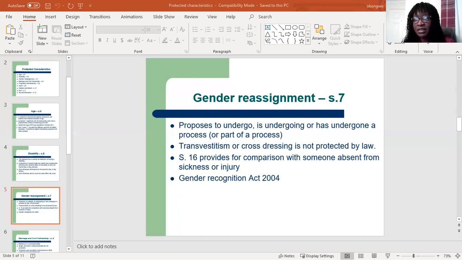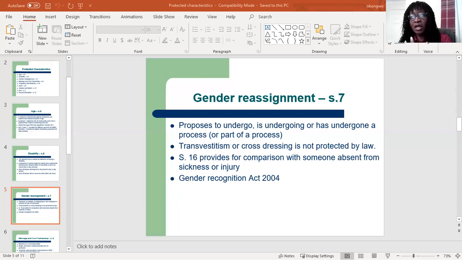Then section 16 provides that if a person who is undergoing treatment because of a reassignment is treated less favorably than someone who is absent from work due to sickness or injury, that will constitute discrimination. So that's how a person undergoing a reassignment will check whether they have been treated less favorably.